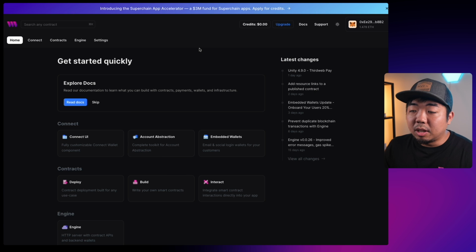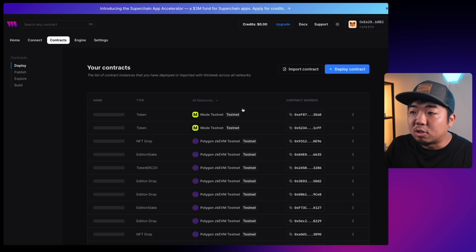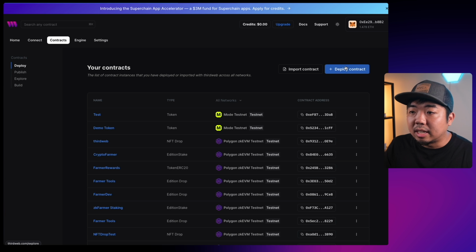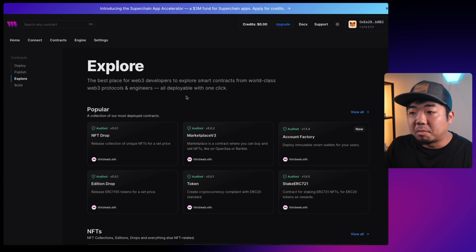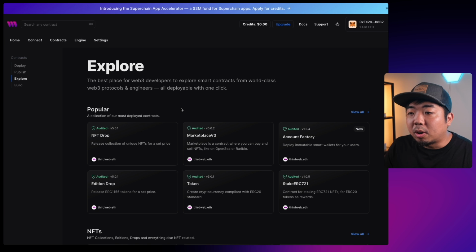Okay, so the first thing we need to do is deploy ourselves a smart contract. Now, through ThirdWeb, you can deploy pre-built smart contracts. If you're on the dashboard here and you come to contracts and you hit deploy contract, you have a selection of pre-built contracts that you can deploy through ThirdWeb. Now, we're going to actually deploy our very own smart contract. And to do this, we'll be creating our very own counter smart contract and deploying it through ThirdWeb's dashboard.